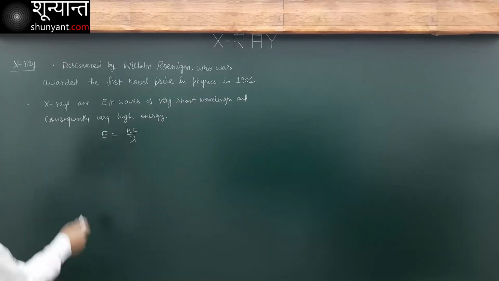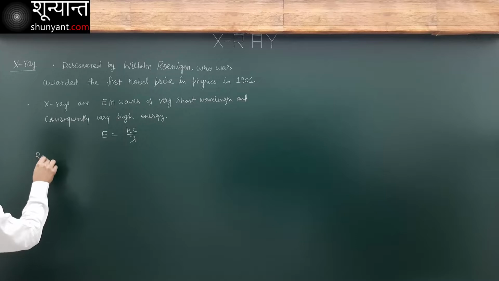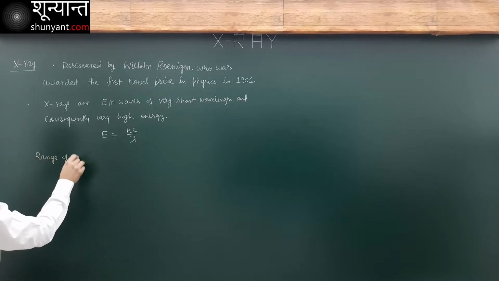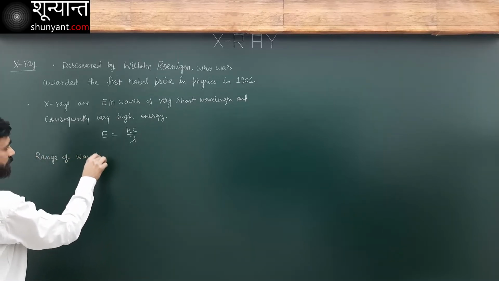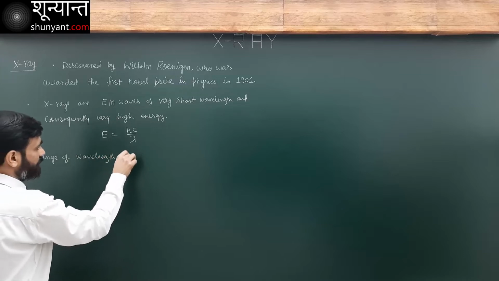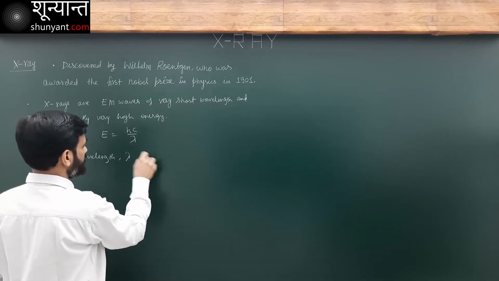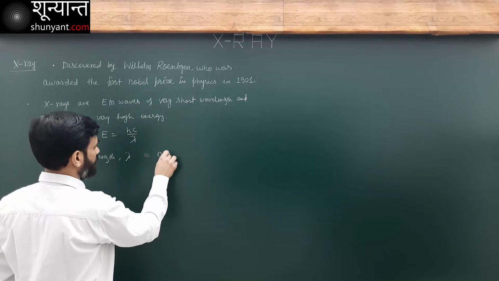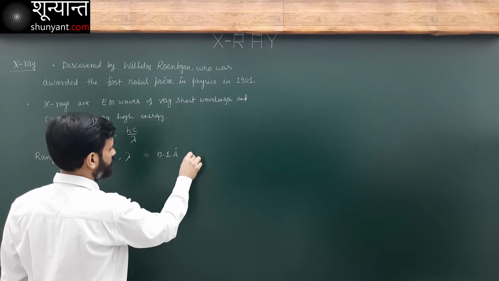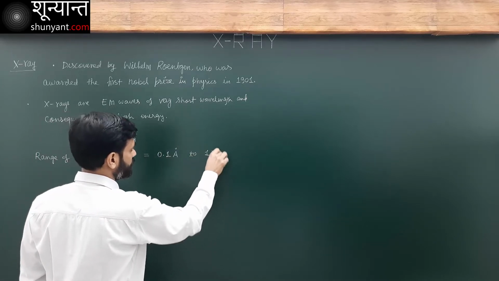Okay, now what is the range of its wavelength and energy? Range of wavelength. Lambda is from 0.1 angstrom to 10 angstrom.